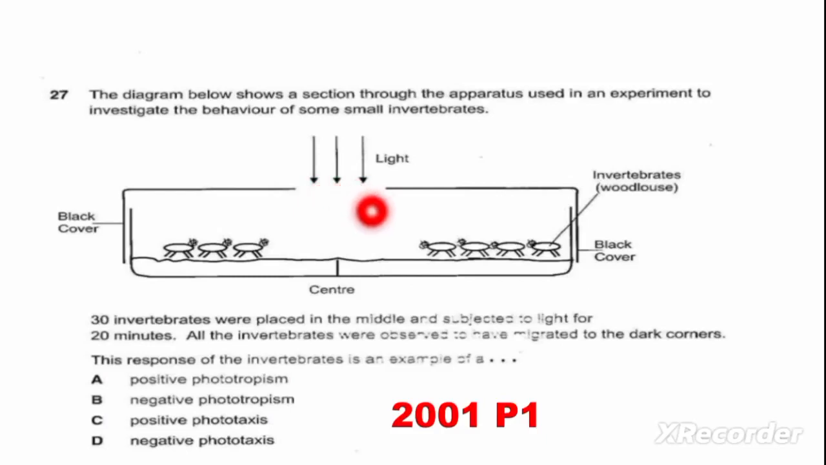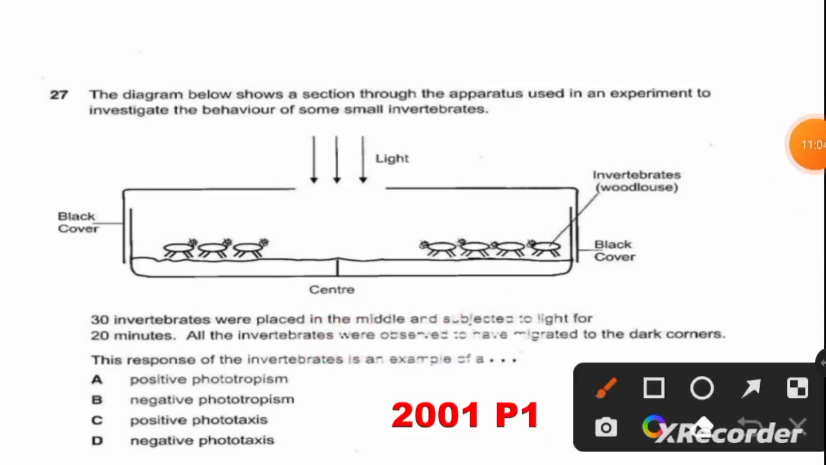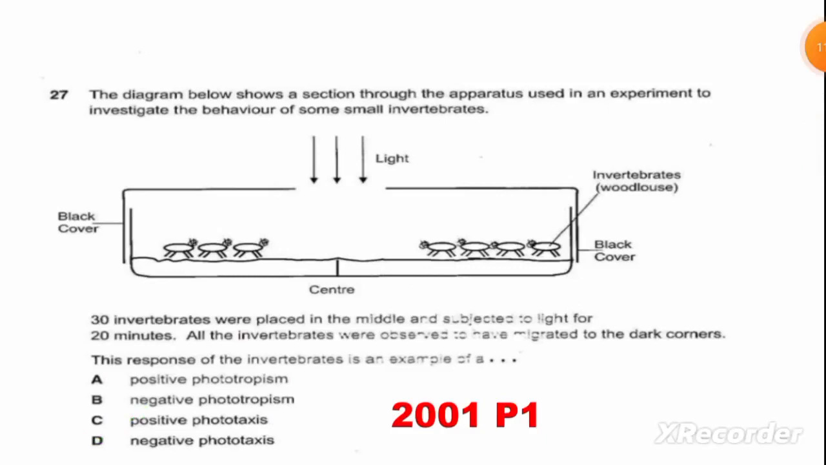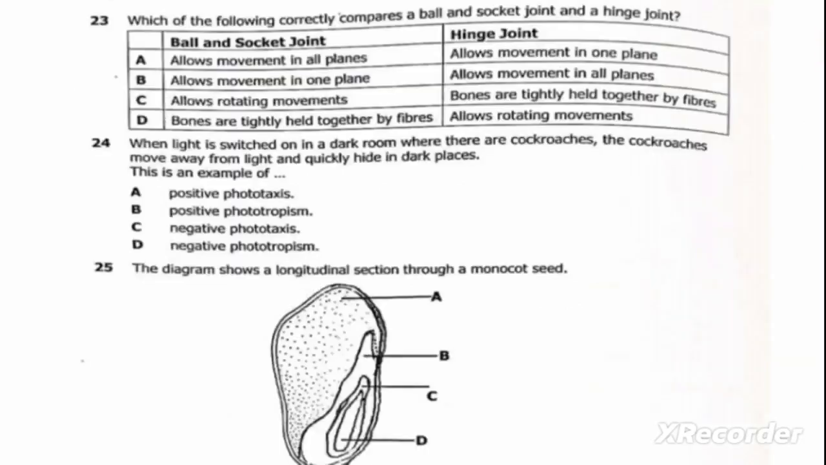Here also the stimulus is light, and the response offered by these invertebrate animals is called taxis. Therefore, our correct answer here is D, negative phototaxis. So this is our correct answer, which is D. Without wasting much of our precious time, let us move on to the next question.